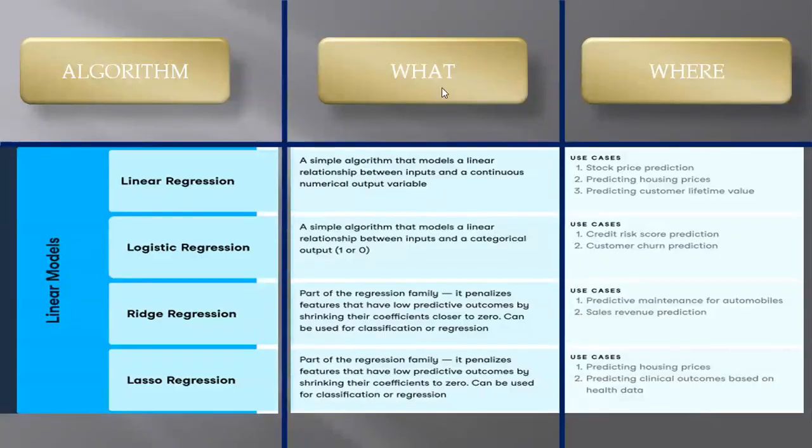Now let's see something in detail. In this video we will learn what supervised and unsupervised learning are. Linear models are supervised techniques, and there are four main techniques: linear regression, logistic regression, ridge regression, and lasso regression. What is linear regression? It's a simple algorithm that models a linear relationship between input and a continuous numerical output variable. So the data is defined and it's numerical type, which can all be done by linear regression.